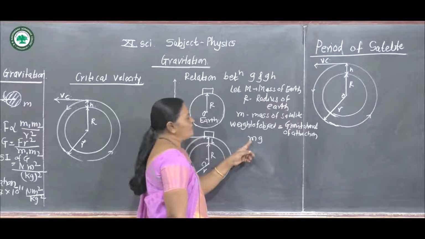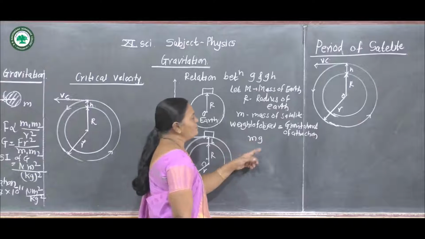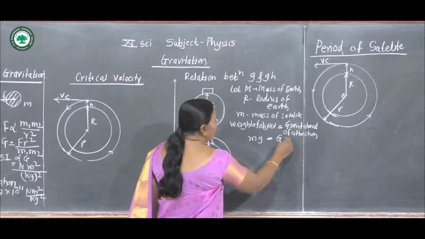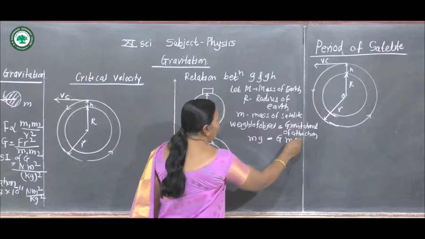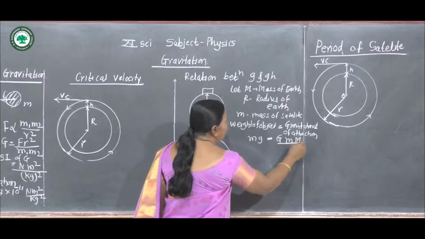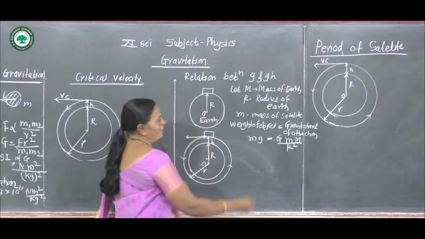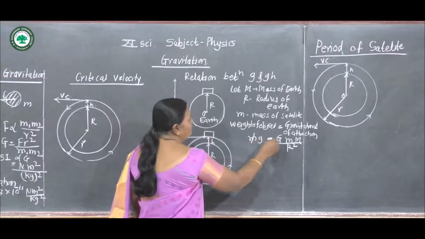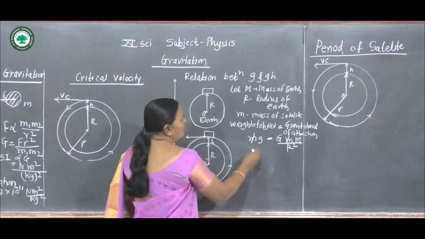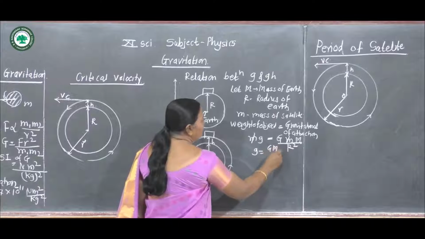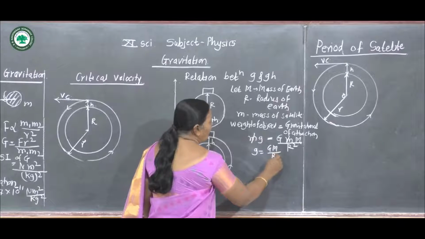Then the weight of the object is equal to mg and the gravitational force is G into M m divided by R square. Now here m gets cancelled and you get g is equal to GM divided by R square.